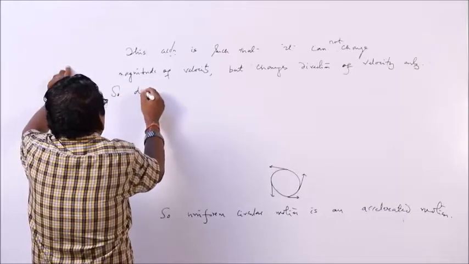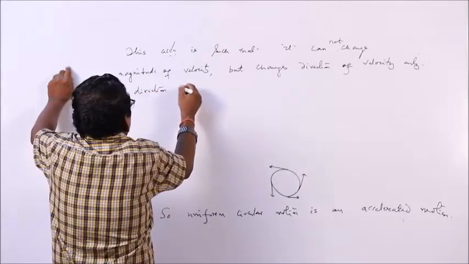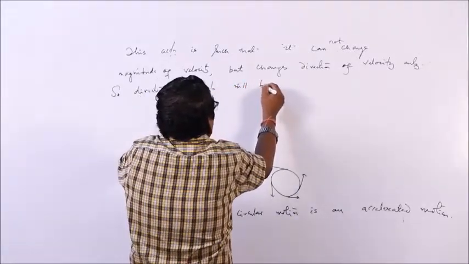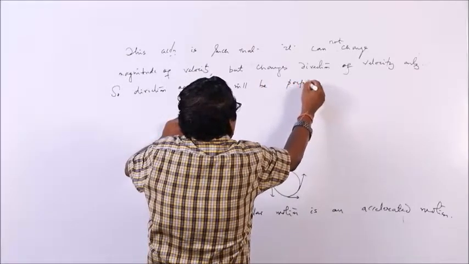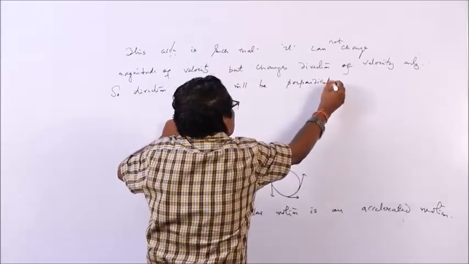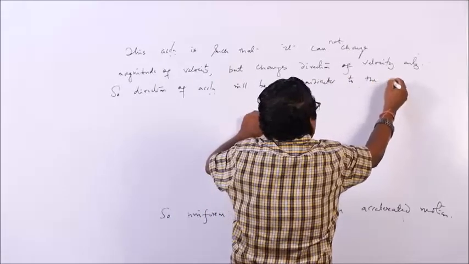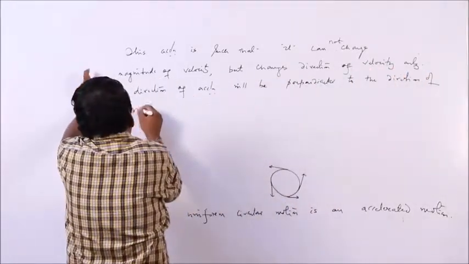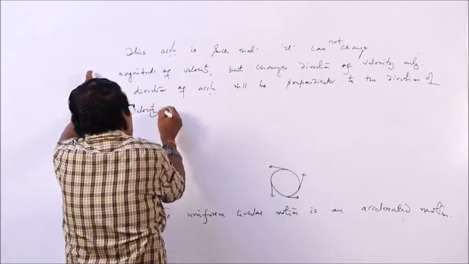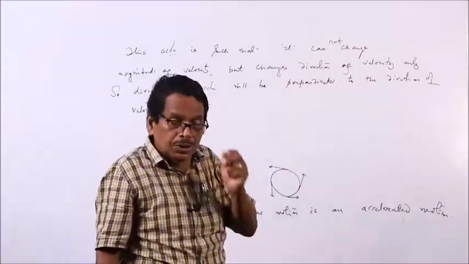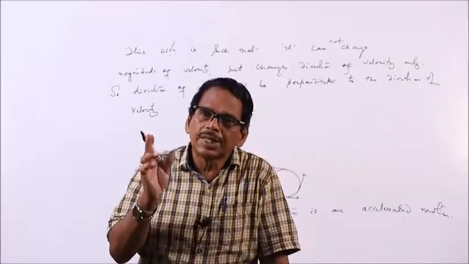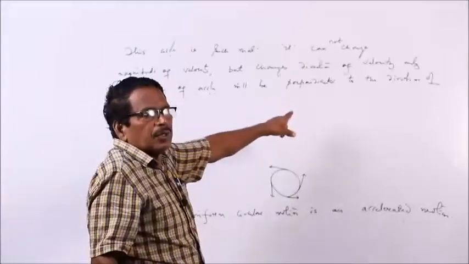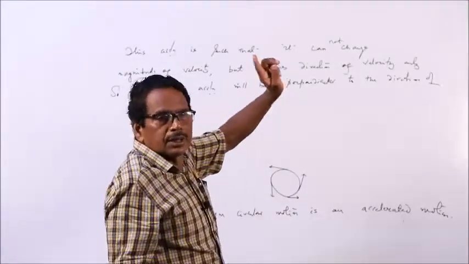So, direction of acceleration will be perpendicular to the direction of velocity. What is the direction of velocity? The velocity is directed along the tangent. Which direction is perpendicular to tangent? The radius is perpendicular to tangent. So, acceleration will be along the radius.